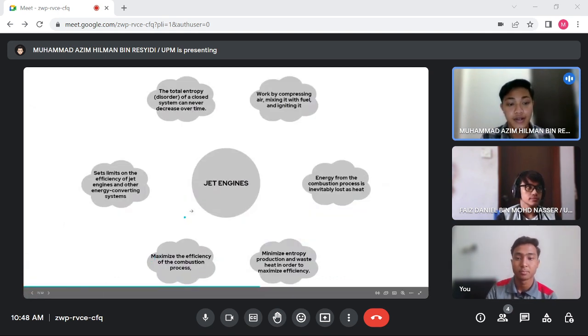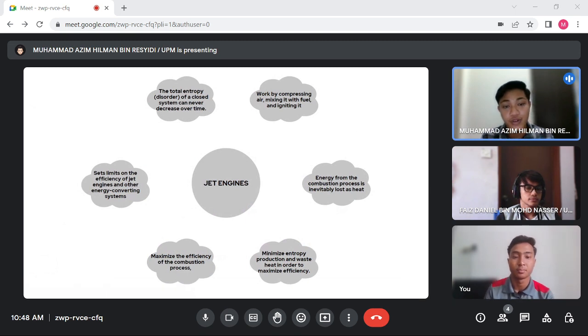Besides that, the second law of thermodynamics states that the total entropy or the disorder of a closed system can never decrease over time. In the context of the jet engine, the law is related to the efficiency of the engine. A jet engine works by compressing air, mixing it with fuel, and then emitting it to produce a high speed jet of exhaust gases. This generates the thrust that propels the aircraft forward.